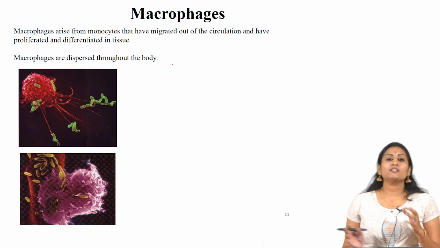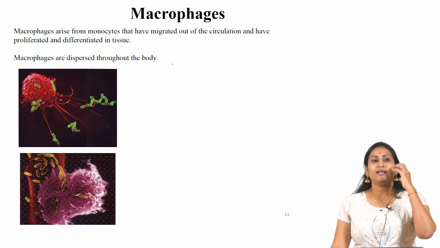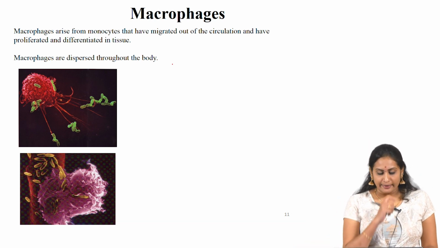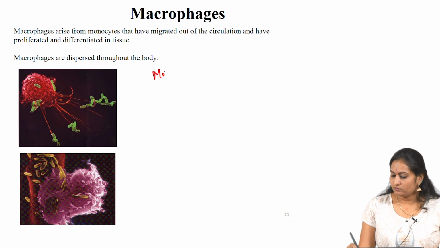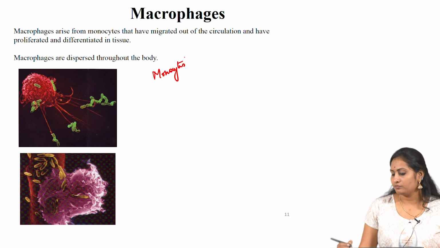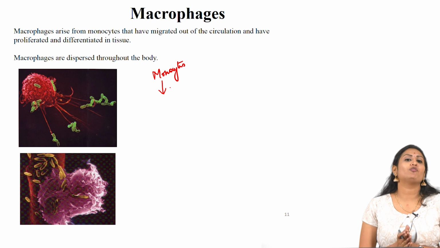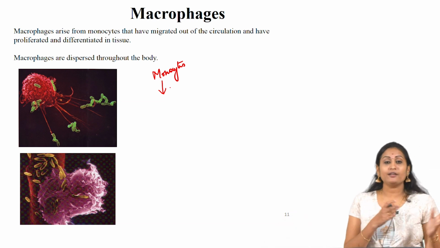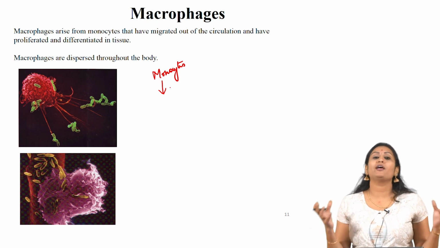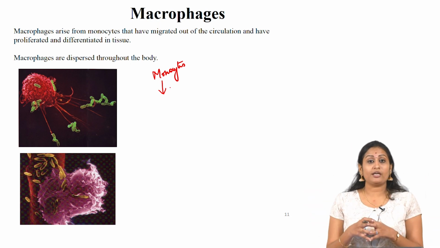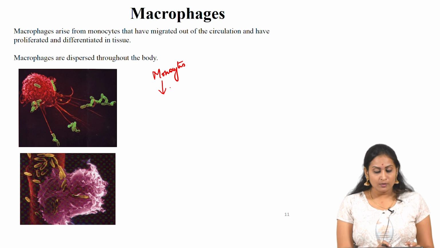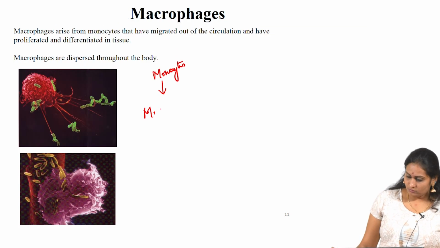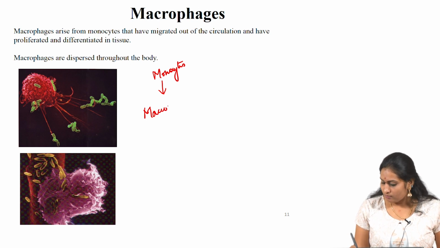So, macrophages are nothing but we can say the enlarged monocytes. Monocytes circulate in the bloodstream for a period of 8 hours, during which they become enlarged and go to a specific tissue where they are fused together and enlarged and become a macrophage.